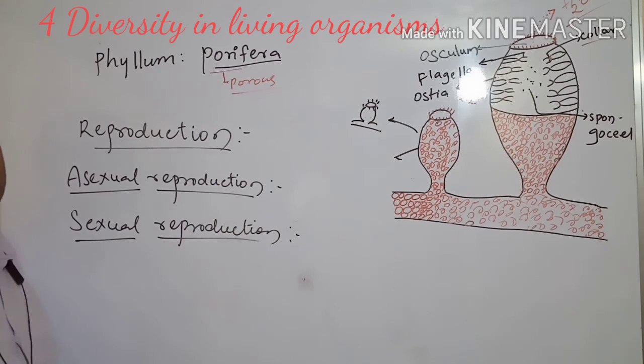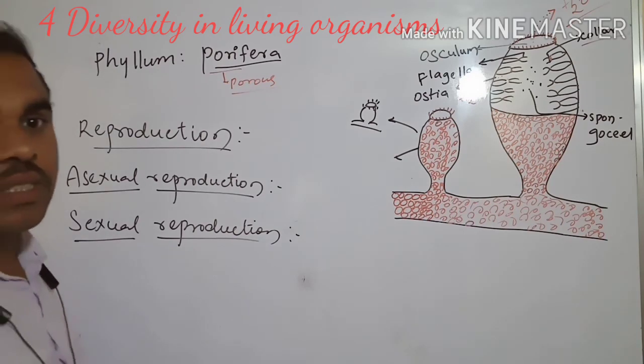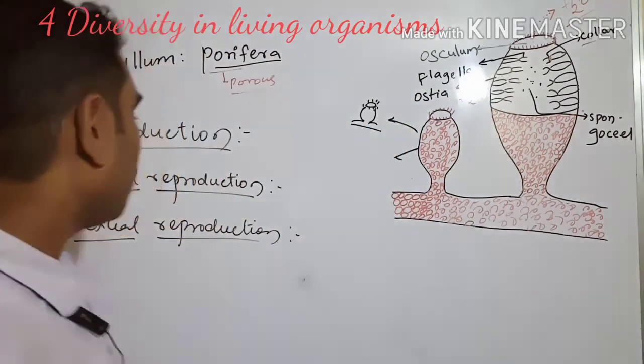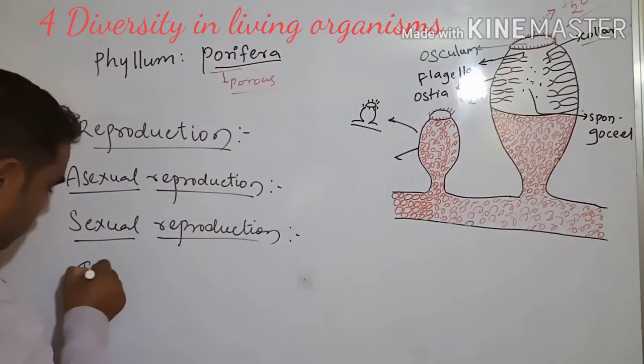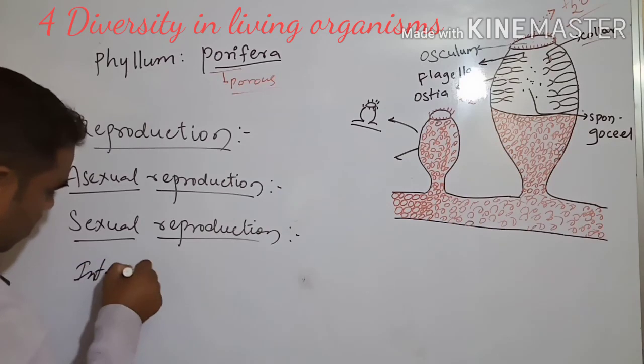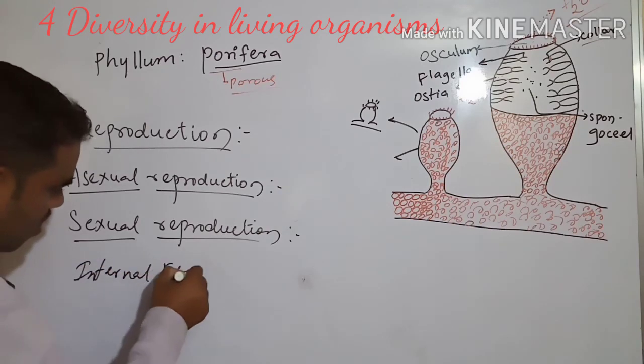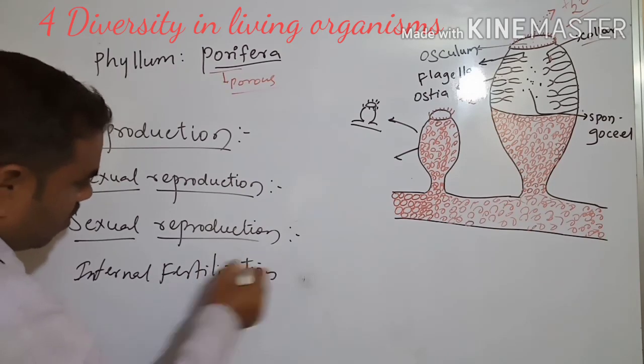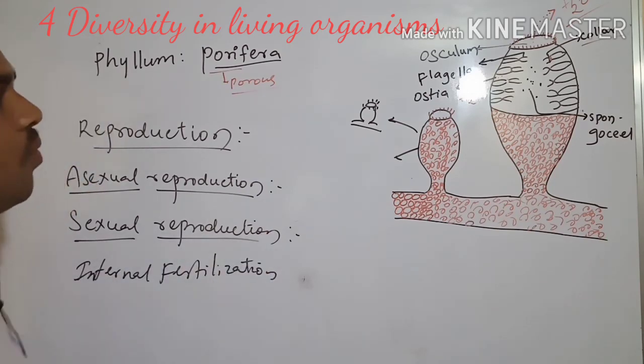Sexual reproduction means fusion of the gametes. There is no separation of the male and female. Next, here internal fertilization is occurring. Internal fertilization. Okay. This is about the porifera.